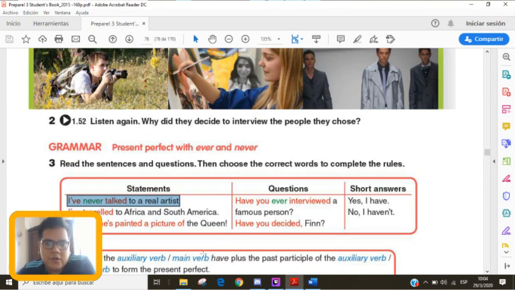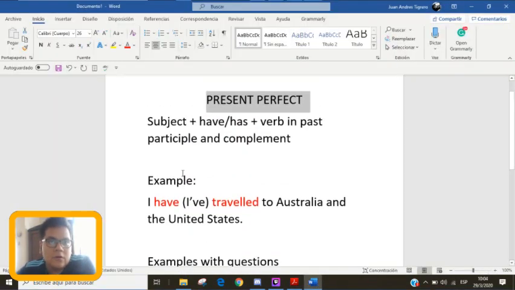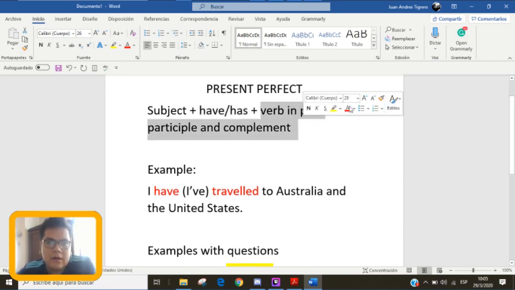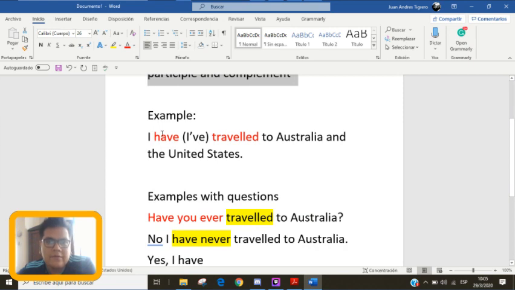So the structure will be as follows. You need the subject, that is, for this case, I. Then the auxiliary verb have or has, depending on the person. If you're talking about the first person, or the third person is an animal, a thing, or someone else: he, she, it. Remember, right? Then the verb in past participle and the complement. Okay, we have an example here.